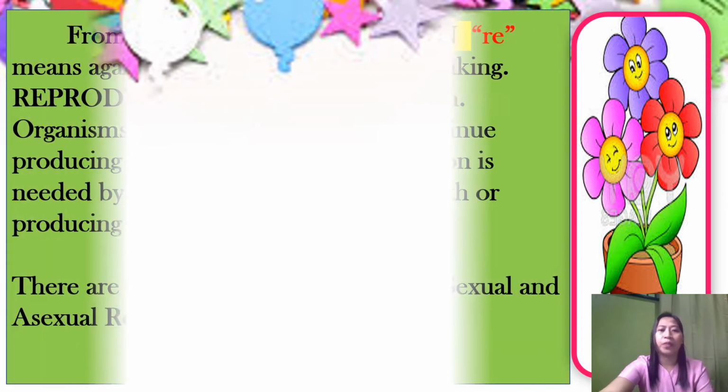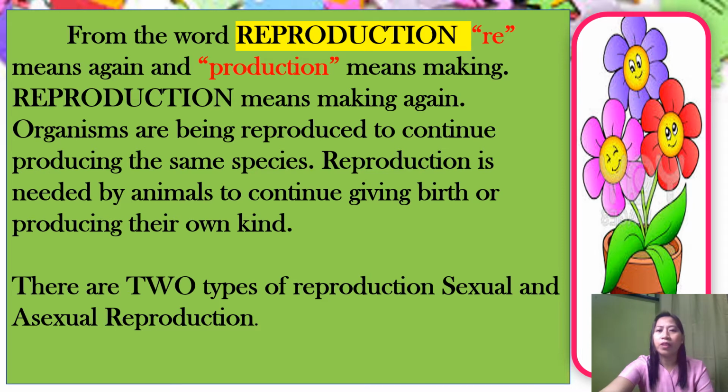Okay, so before we start our new lesson for today, let us have first our brief review of our past lesson on reproduction. So when we say reproduction, re means again, and production means making. So if we combine the two words, reproduction means making again. What shall be made again? Organisms are being reproduced to continue producing the same species. Reproduction is needed by animals to continue giving birth or producing their own kind.